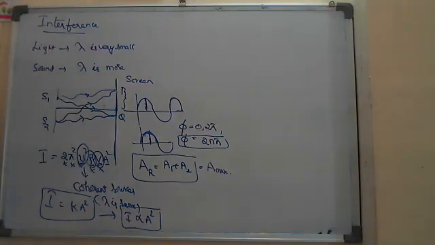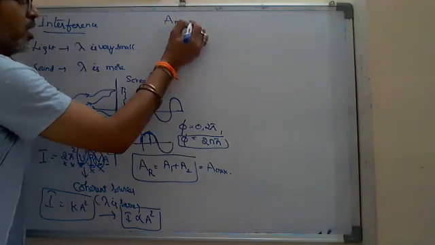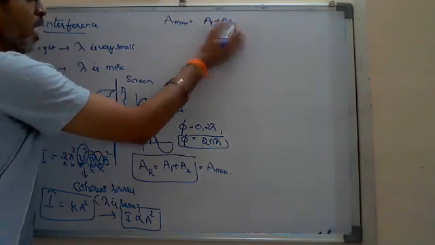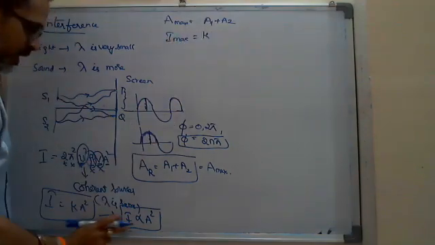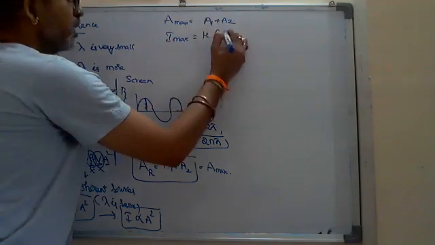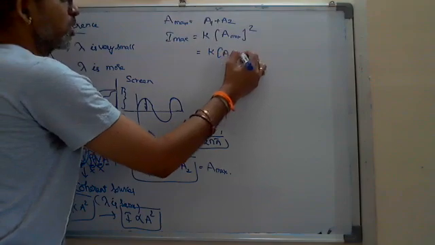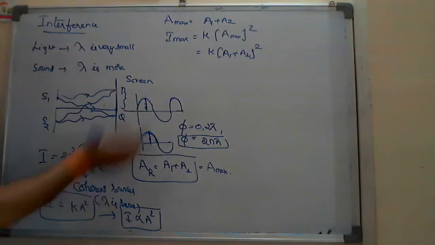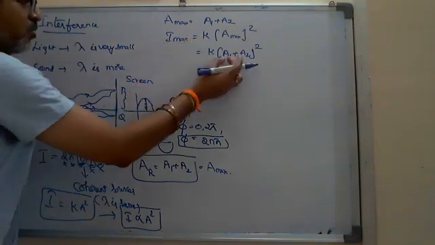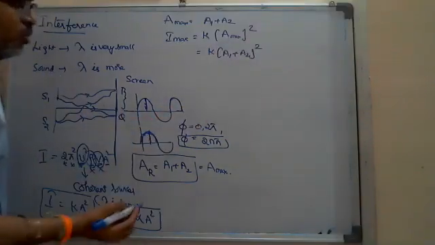Then immediately you may ask, suppose what will be the maximum amplitude? I get A1 plus A2. And maximum intensity I will get is that constant K into A maximum whole square, that is K into (A1 plus A2) whole square. These are fundamental concepts, very basics. So the maximum means I have to take (A1 plus A2) whole square, that is A1 square plus A2 square plus 2 A1 A2.